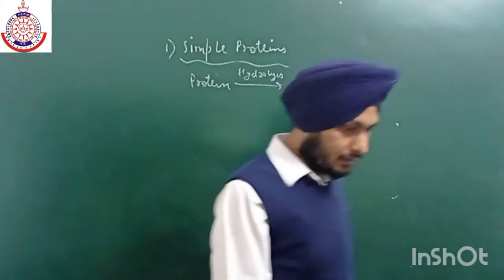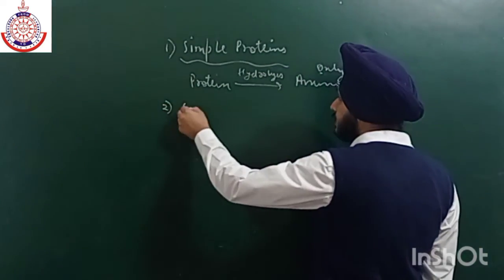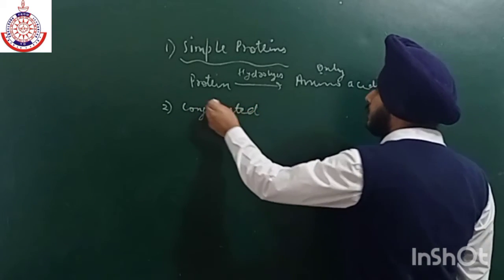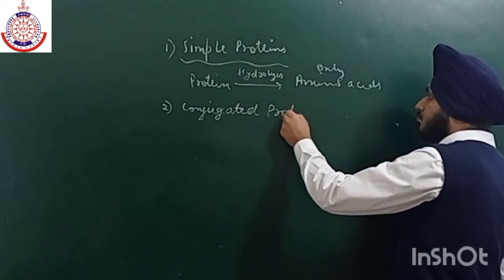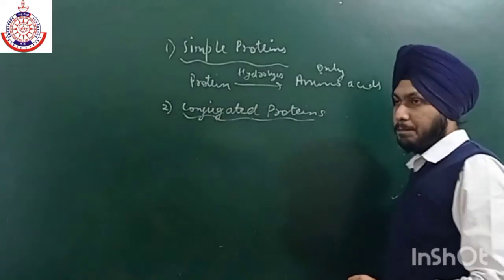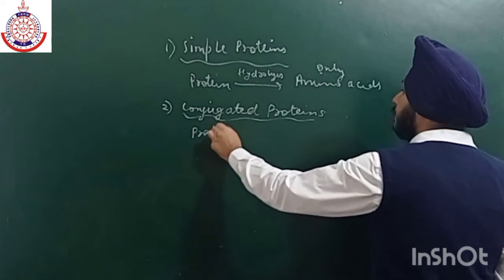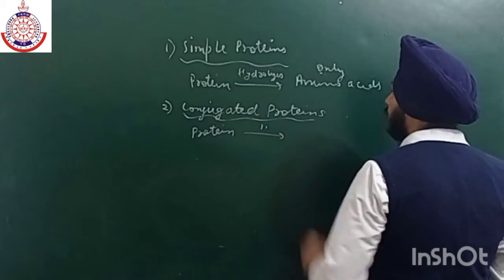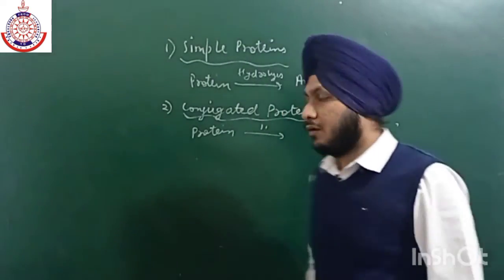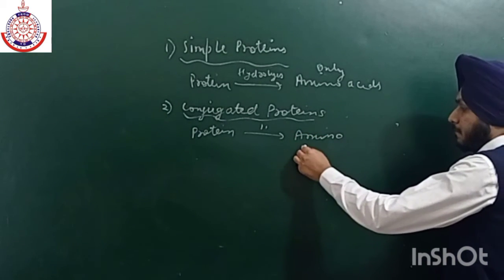The second type of protein, on the basis of products, is conjugated protein. Now what are conjugated proteins? If upon hydrolysis, along with amino acids, they also give a non-protein part, that is known as the prosthetic group.